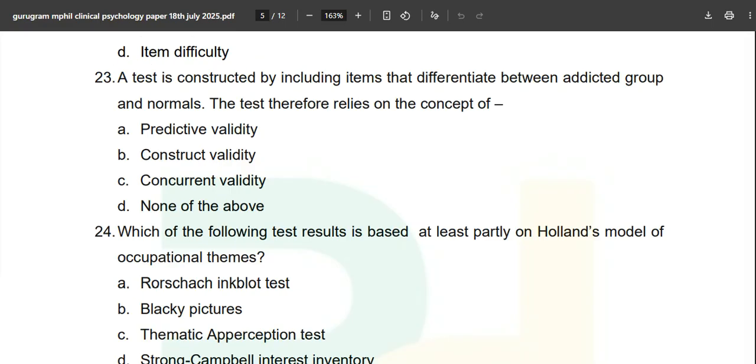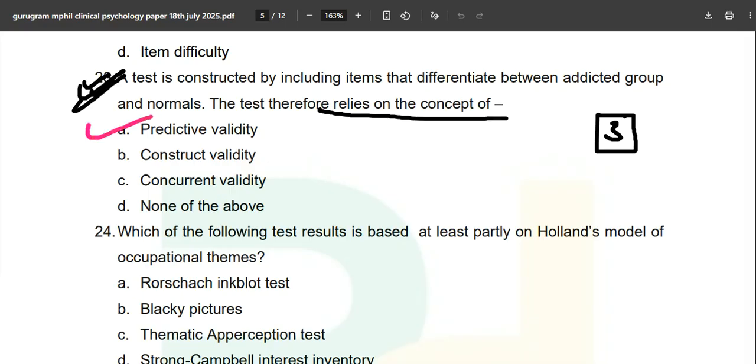Question number 23: a test is constructed by including items that differentiate between an addicted group and normals. The test therefore relies on the concept of... a good question once again. Third question that is very interesting and a good question. Okay, predictability, construct, concurrent, and none of the above.